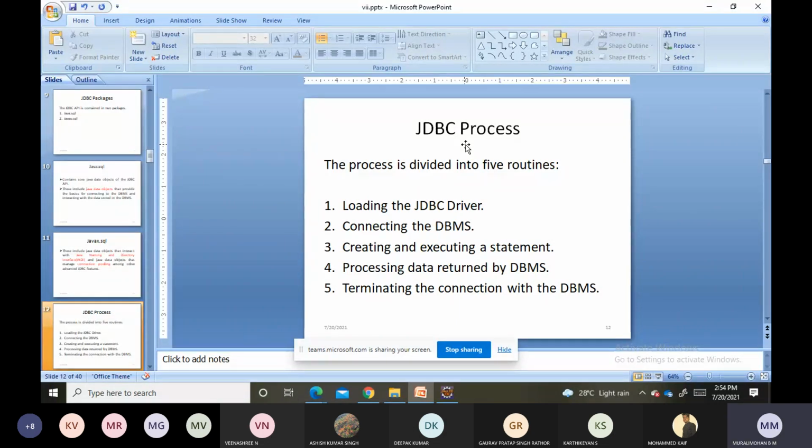Once the statements are executed, the DBMS will automatically place the result into the result set object. That will be carried by the statement object from XYZ place to Bengaluru. I hope you remember this one, right? Once the results reach the Java application, our application should process this data returned by the DBMS. Finally, once the task is completed, we can terminate the connection with the DBMS.